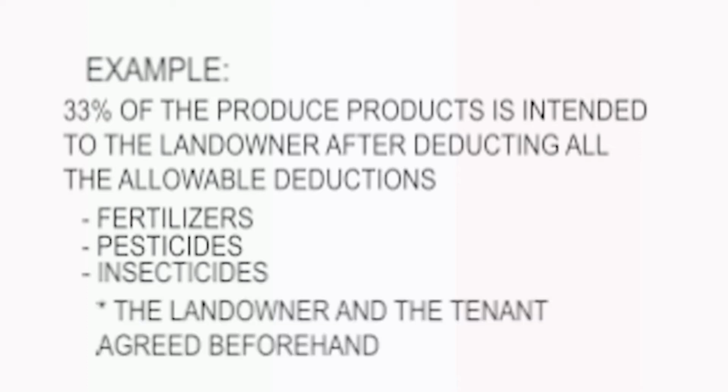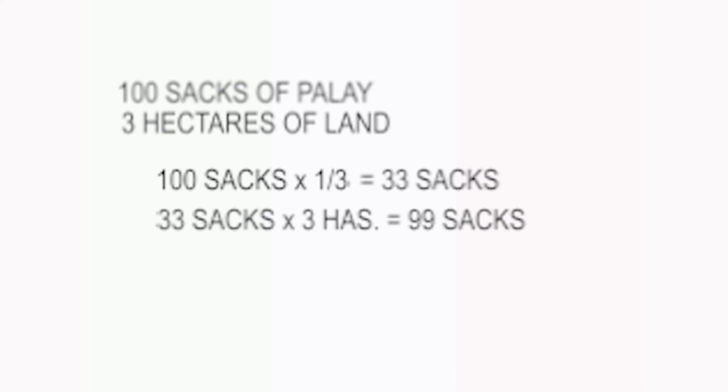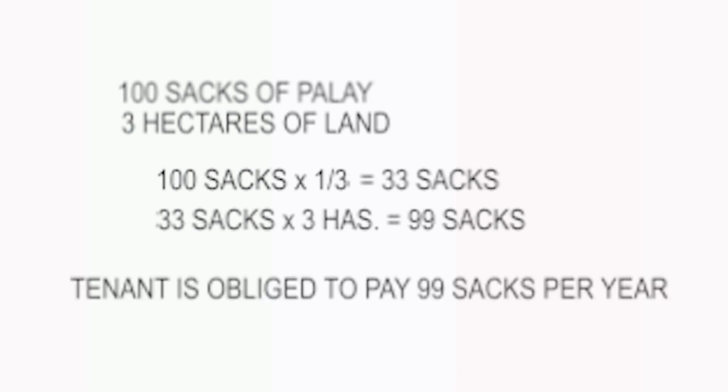Assuming that the tenant had harvested a total of 100 sacks of palay and is working on 3 hectares of land, 100 sacks multiplied by 1/3 is equal to 33 sacks. 33 sacks multiplied by 3 hectares is 99 sacks. Therefore, the tenant is obliged to pay 99 sacks of palay per year as his rent payment to the landowner.